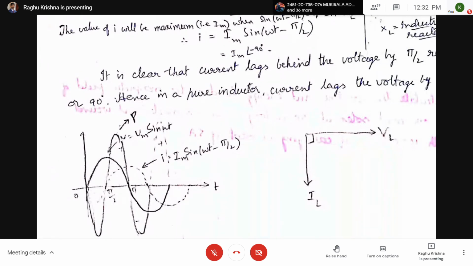In one quarter cycle, the inductor will store the energy, and in the next quarter cycle, the inductor will release the energy. It will store the energy in the form of a magnetic field in one quarter cycle, and in another quarter cycle, it will release the stored energy.